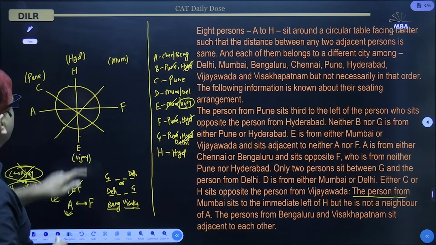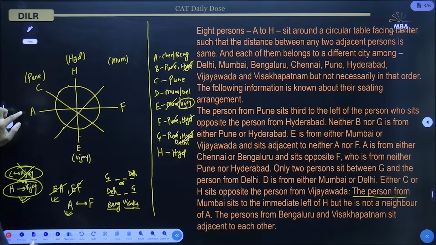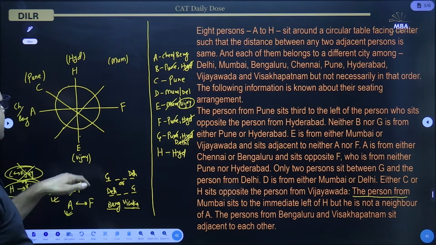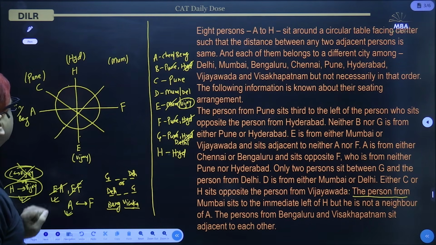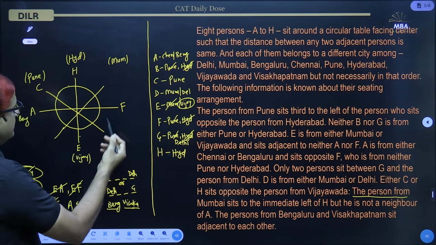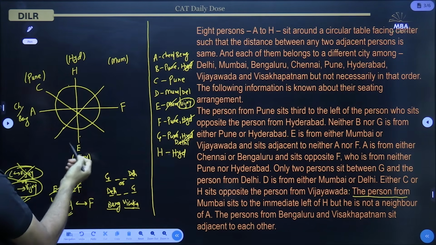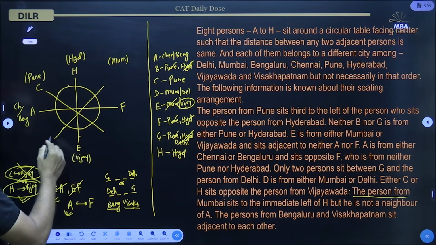Where can we put G? If we put G here, 1, 2, then this place cannot be the person from Delhi. It is either Chennai or Bengaluru. If we put G here, 1, 2, this place is already occupied by person from Vijayawada. So we cannot put G. Can we put G here? If we put G here, 1, 2, this place is occupied by person from Hyderabad. And if we put G here, this side 1, 2, this place is already occupied by person from Chennai or Bengaluru. So we cannot put G. So only place left is this one.